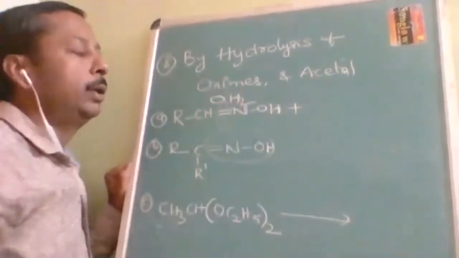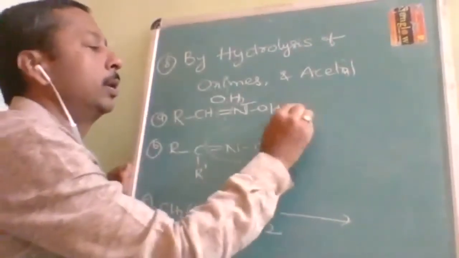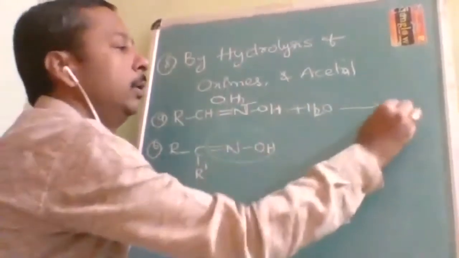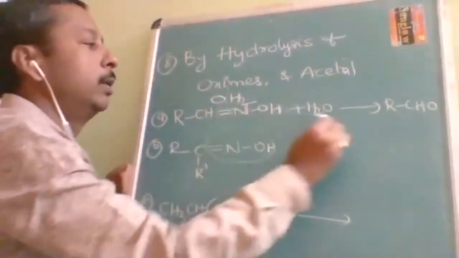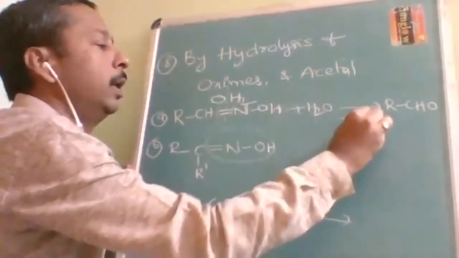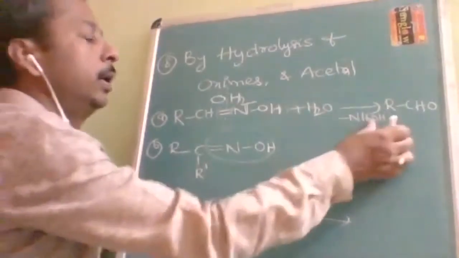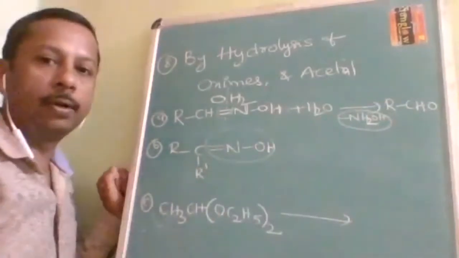Then immediately it is going to give the product on hydrolysis. This H2O I have written like this, so what you are going to get is RCHO. And the other part is NH2OH, which is called hydroxylamine.